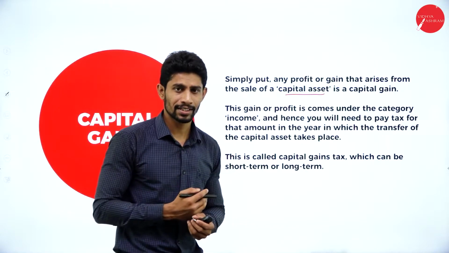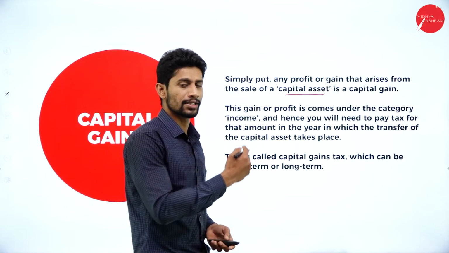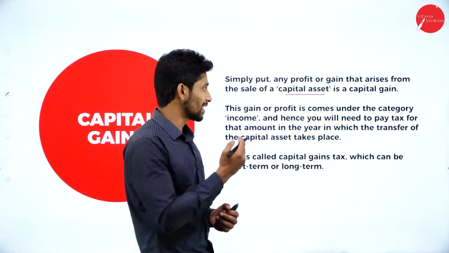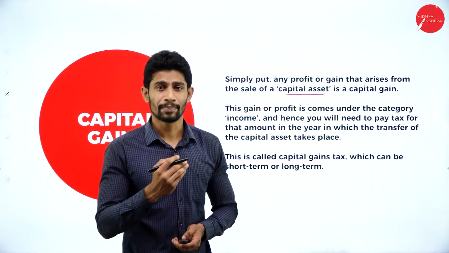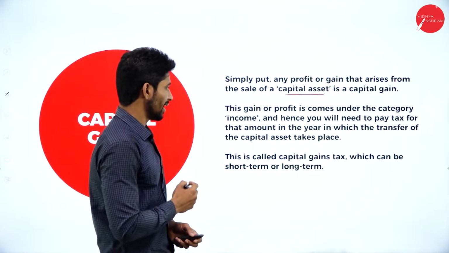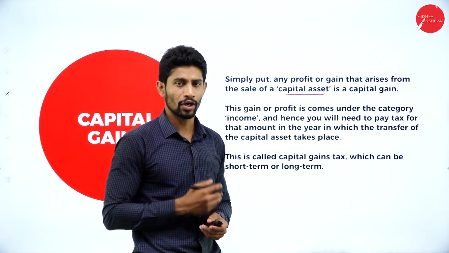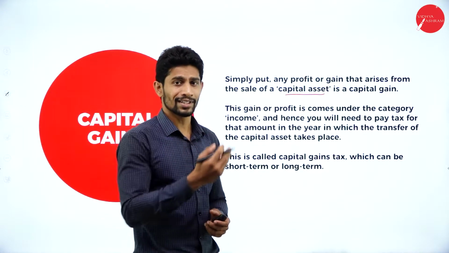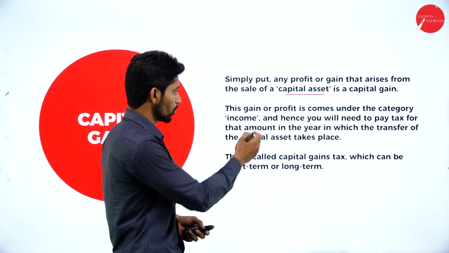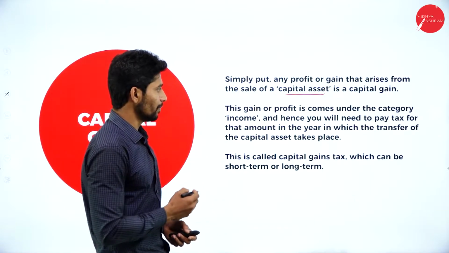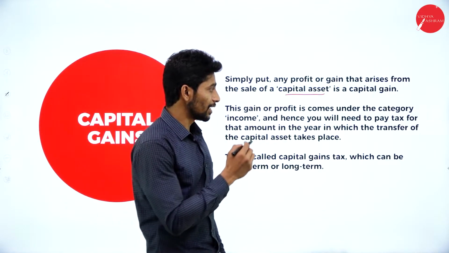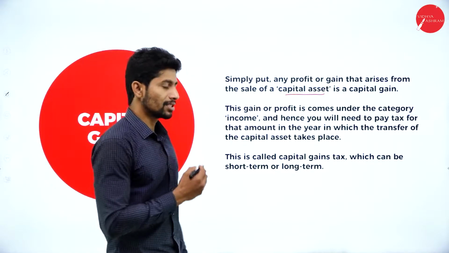Then what is the meaning of capital asset? At a later stage we will be learning about capital asset also. So any income or gain that arises from the sale of a capital asset is called capital gain. And this gain or profit comes under the category of income. If you are selling any property or any capital asset, whatever amount you earn from selling that asset is income. That is why the profit comes under the category of income, and hence you will need to pay tax on that amount in the year in which the transfer of the capital asset takes place.